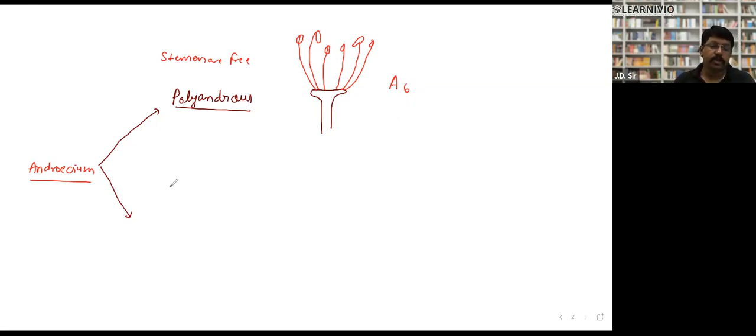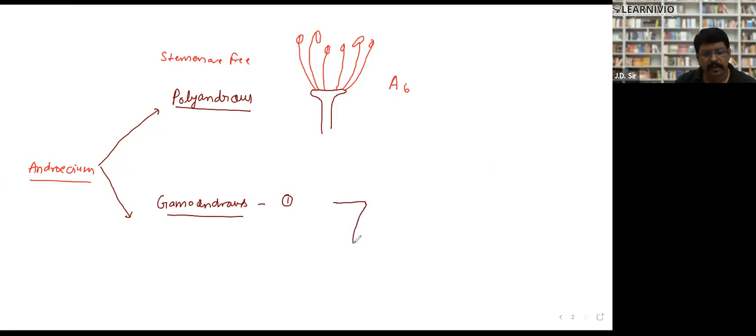And again, there is a situation which we call gamoandrous. In gamoandrous situation, it may be of various types: monoadelphous, diadelphous, and polyadelphous. So in gamoandrous situation, suppose that there are a number of stamens. Let's suppose that there are 6 stamens. It's a hypothetical condition that I am taking here.